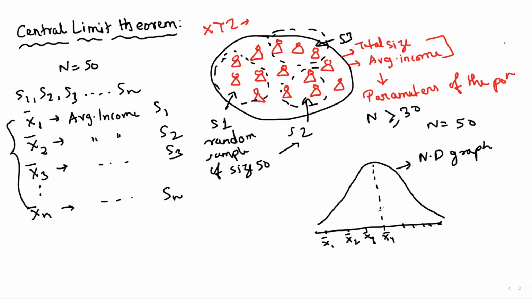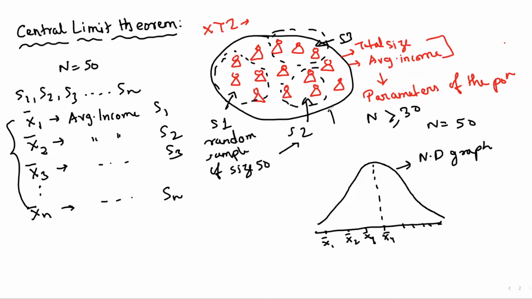Now, what's the importance? Why is it necessary to have a graph similar to a normal distribution? First of all, understand the central limit theorem, guys. If we draw out samples from a particular population, calculate the average of those samples and plot them, then it will follow a normally distributed graph.